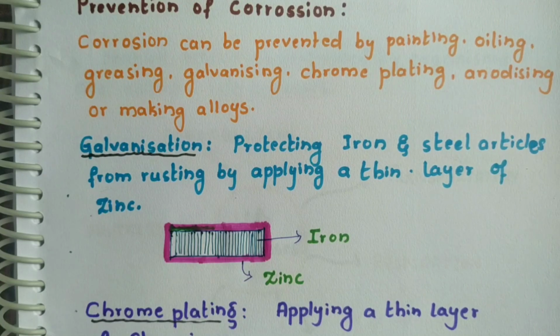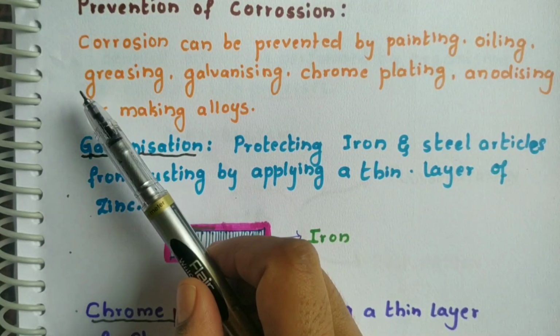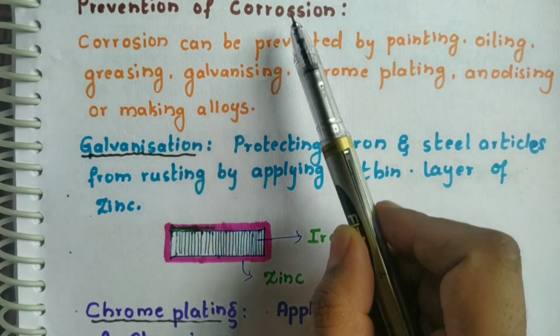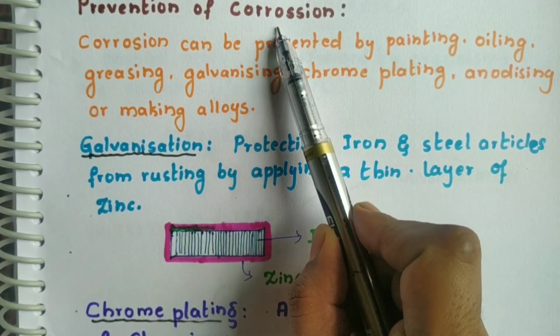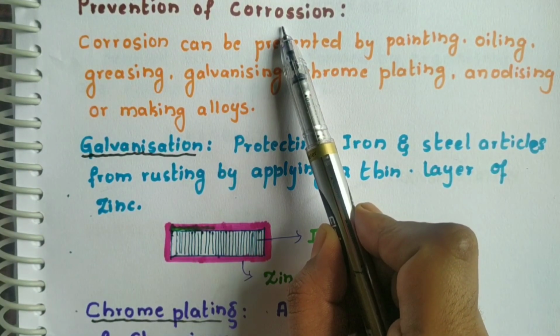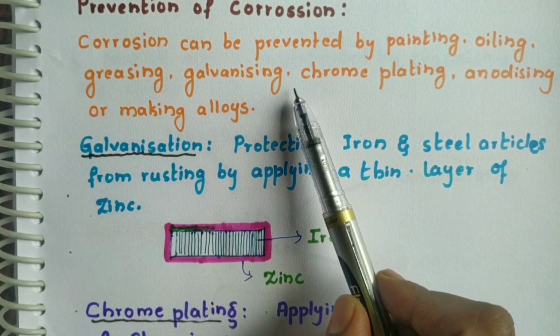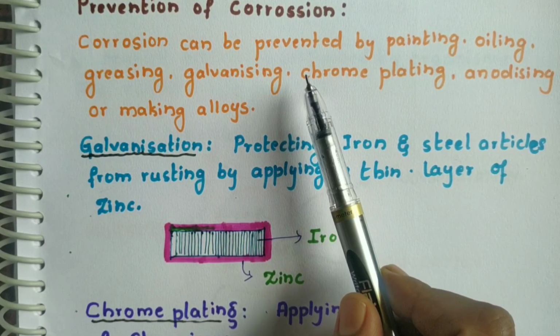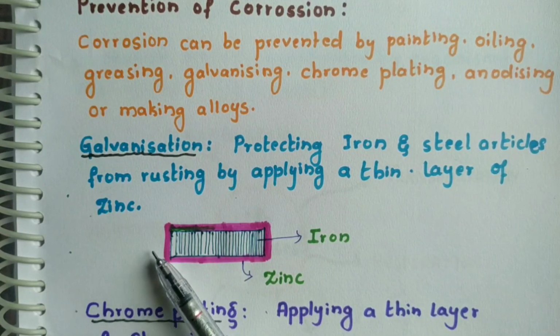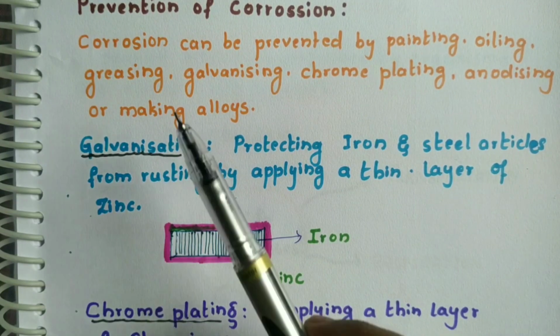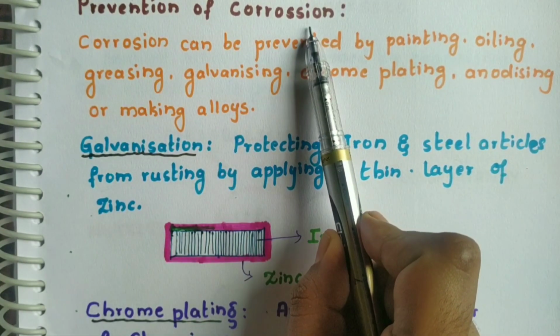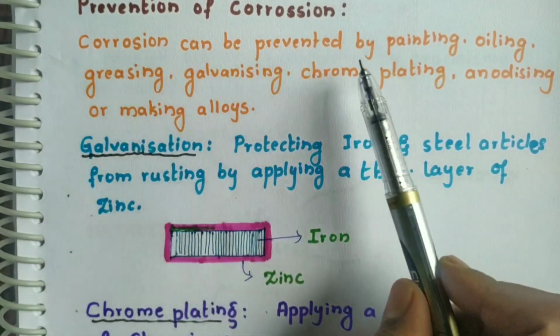Students, let us see what are the different ways through which we can prevent the corrosion. Because corrosion leads to the deterioration of metal articles by converting it into their oxides, sulfides and carbonates. We don't want to lose or spoil our metal articles. That's why we have to prevent the corrosion of metals. So how can we prevent the corrosion?